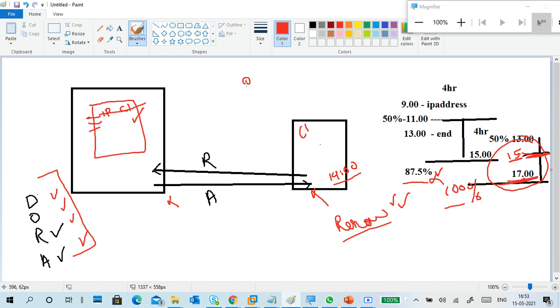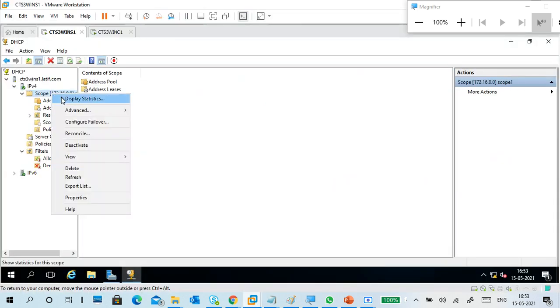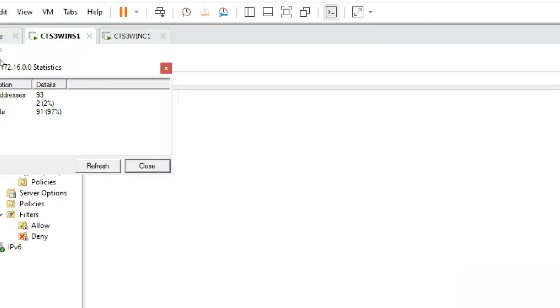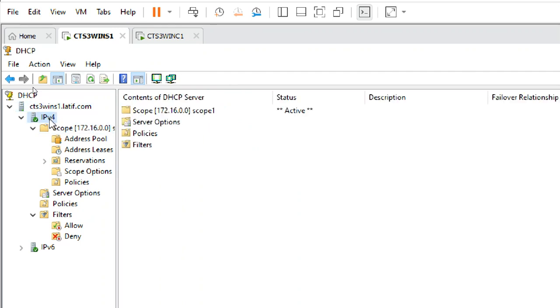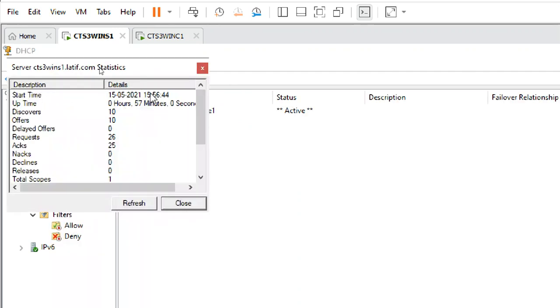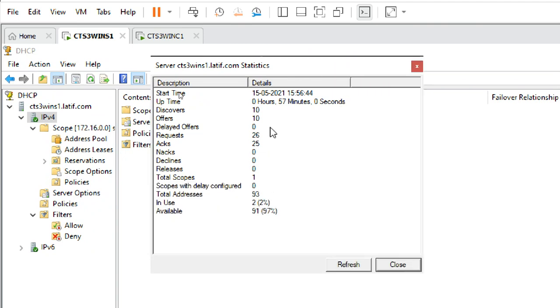So this is the main lease duration. Practically, like I took 8 minutes, right? So 8 minutes means every 4 minutes it will renew automatically. I'll show you one data here. Display statistics. It is showing total addresses in use and available. You can go to IPv4 display statistics.